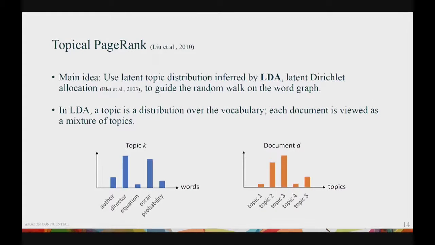For example, here, in topic K, the words director and Oscar have very high probability, which suggests this is a topic that talks a lot about movies. And each document in LDA is viewed as a mixture of topics. For example, here, this document D talks a lot about topics 2 and 3, but not so much about others. Given a collection of documents, LDA is able to discover such topical information for the documents.